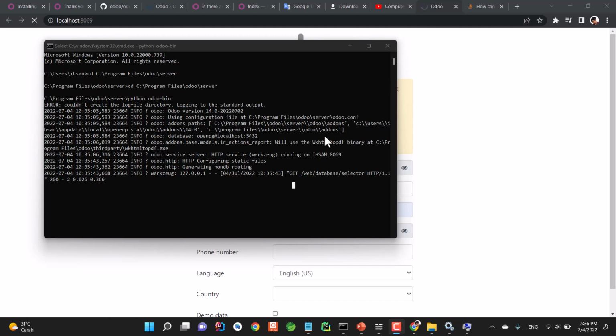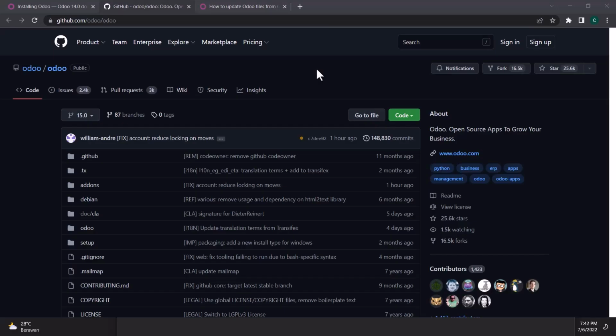Okay, I think that's it. I'm going to be moving on to the second method. Now I'm going to show you how to install Odoo from the official source or repository.